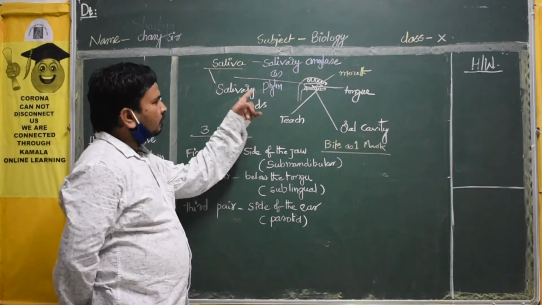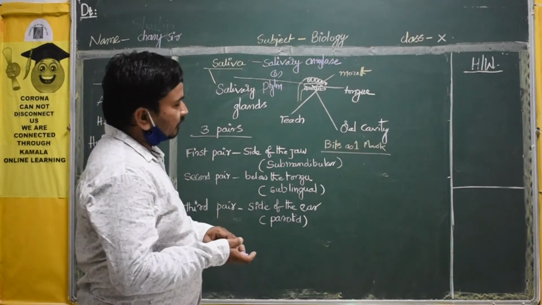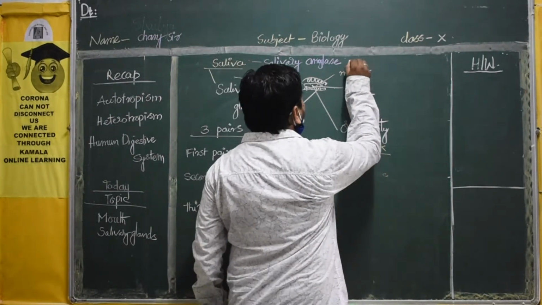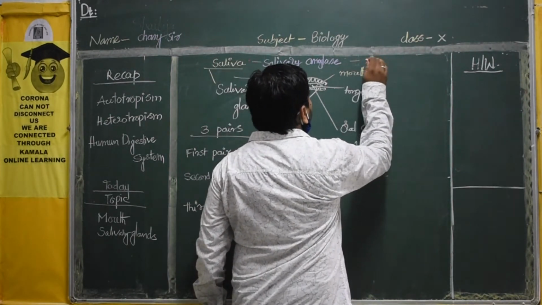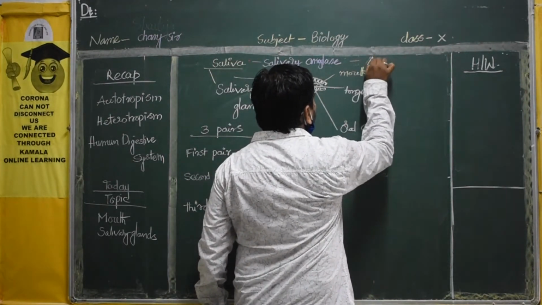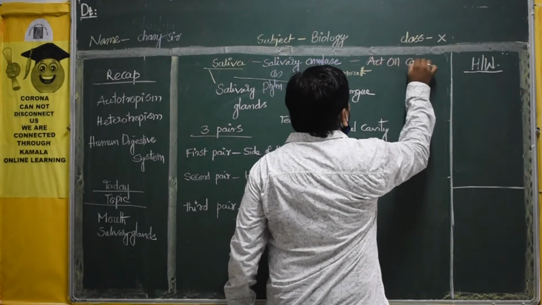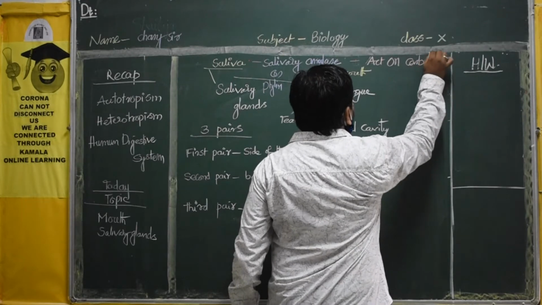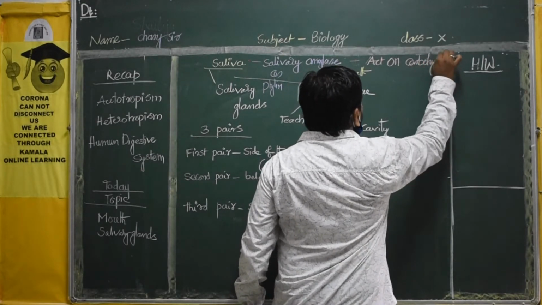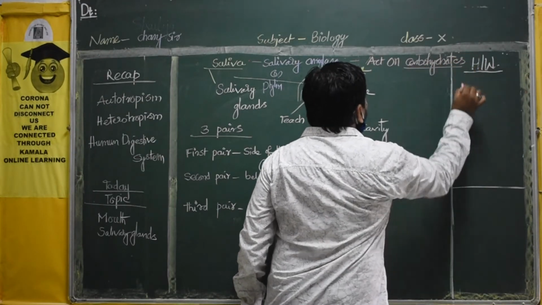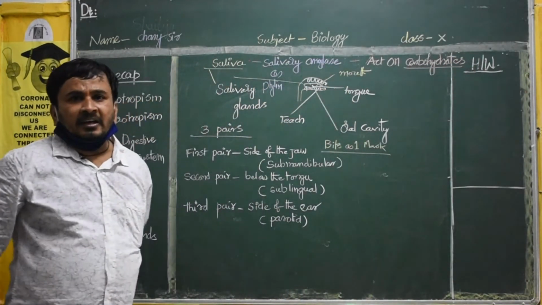So what will this enzyme do? What is the work of the salivary amylase? It will act on carbohydrates. You have to remember. It will act on the carbohydrates.